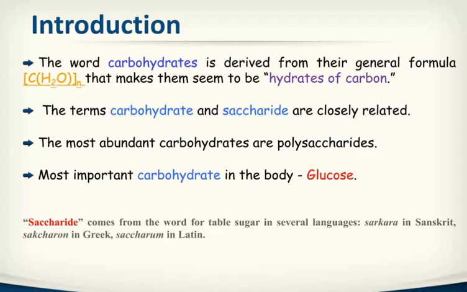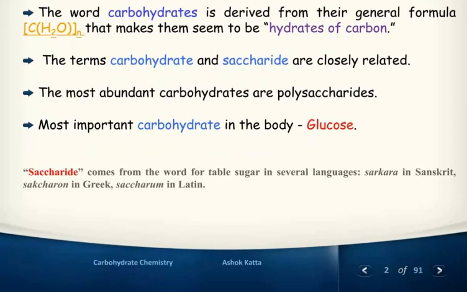The word carbohydrate is derived from their general formula CH2O, which makes them seem to be hydrates of water. Carbohydrate and saccharide are closely related. Most abundant carbohydrates are polysaccharides. Most important carbohydrate in the body: glucose.